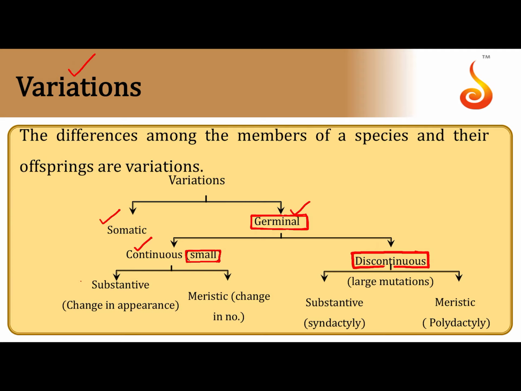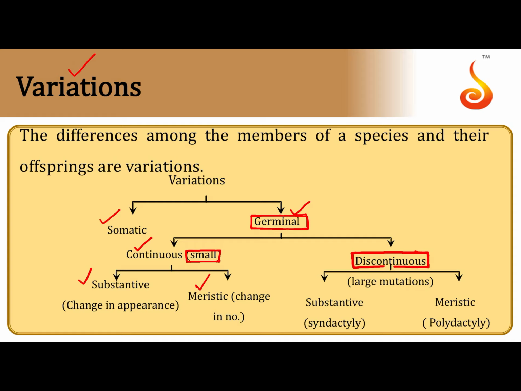Continuous variation can be in terms of appearance, which is called substantive variation, and in terms of number, that is meristic variation. Now appearance, I already gave you an example, height of an individual. There is a gradual pattern in what height different people belong to in a particular population. So it is something to do with appearance.